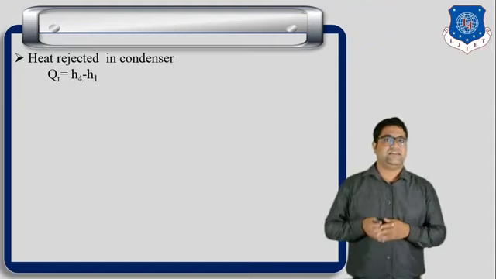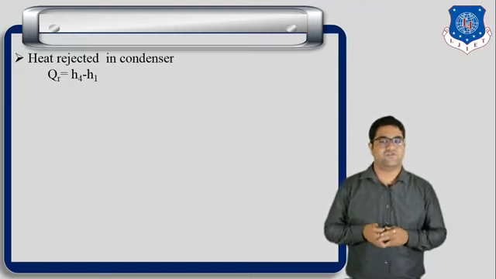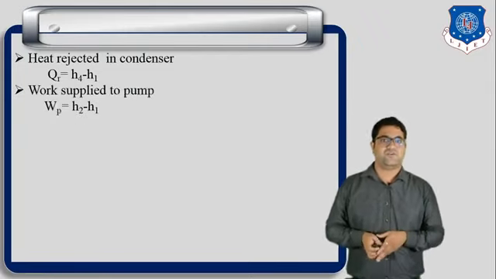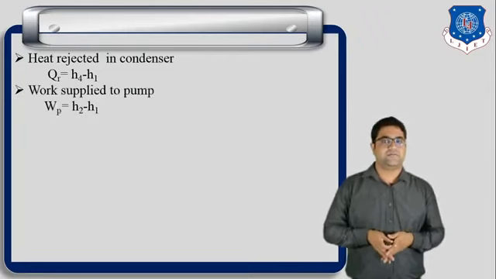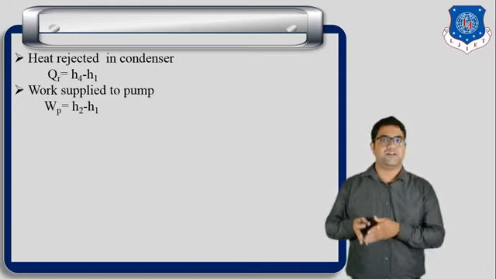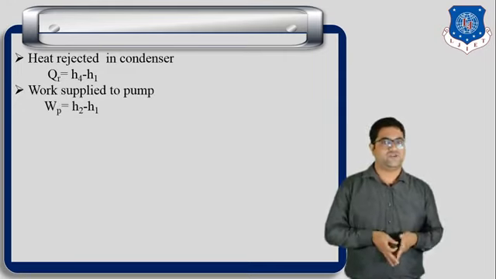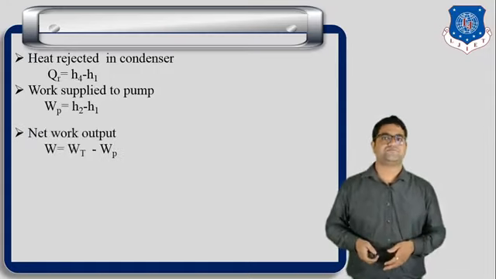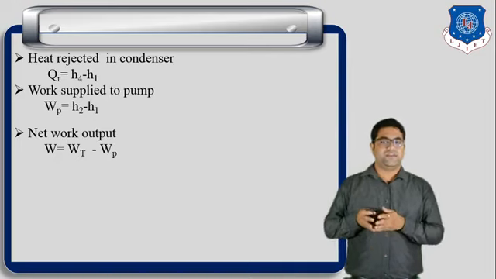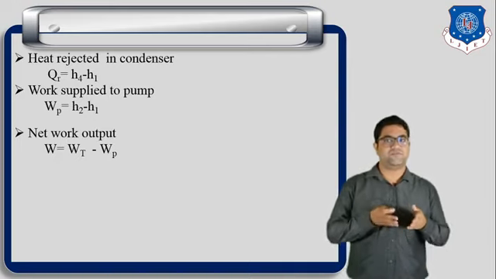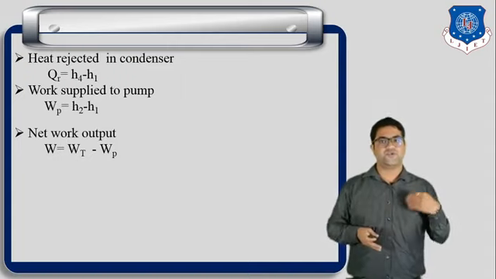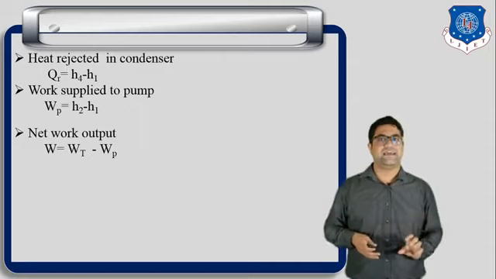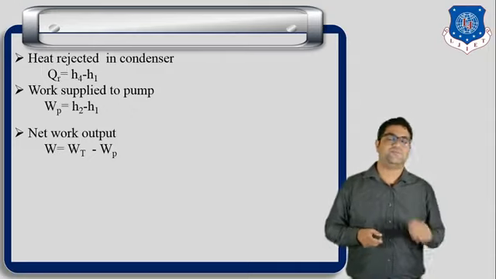Heat is rejected in the condenser in process number 4 to 1, so we can write Q rejected equals H4 minus H1. And the work supplied to the pump, WP, in process number 1 to 2, we can write as WP equals H2 minus H1. So the net work output equals W turbine minus W pump, because the turbine is producing the work and the pump is consuming the work. So the net work output is WT minus WP.